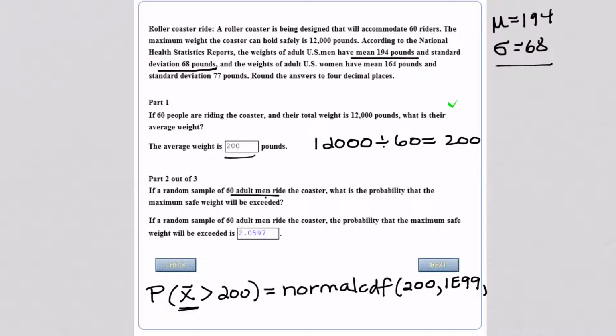Now the average for the men is 194, so I put that for the mean, comma, I'm going to run out of room here, so I'll put it underneath. The standard deviation, it's not just 68, and here's where that sample mean comes into play. When we are finding a probability about a sample mean, then we take the standard deviation and we divide by the square root of the sample size, which is 60 in this case. So I'm dividing by the square root of 60.